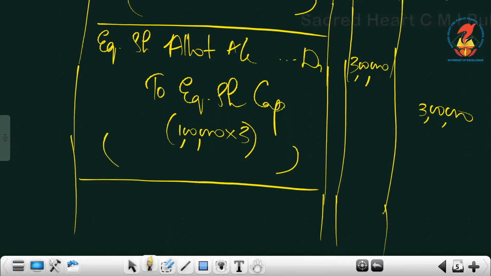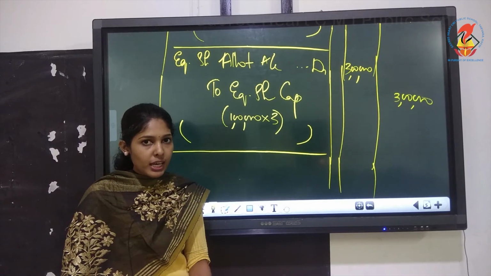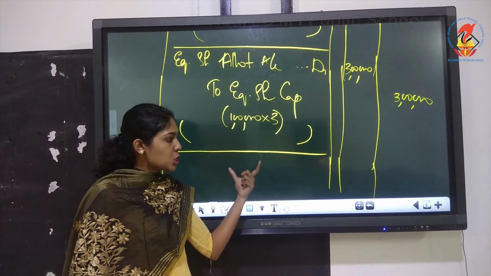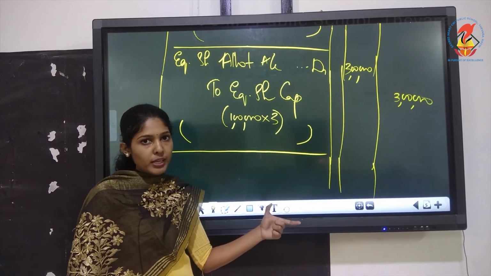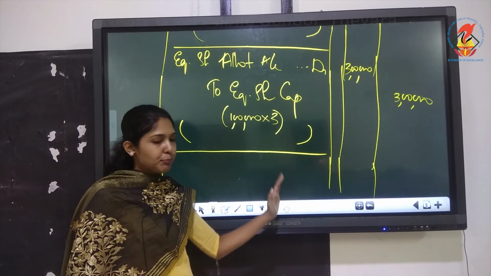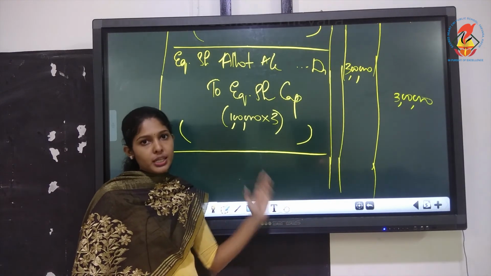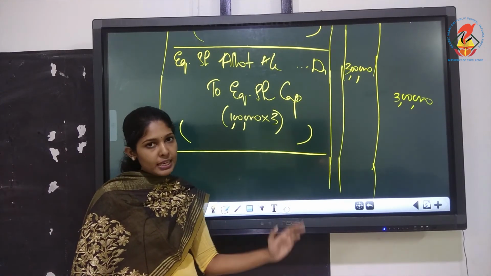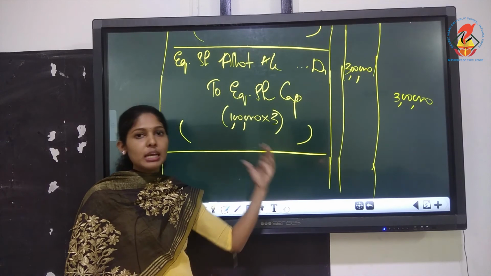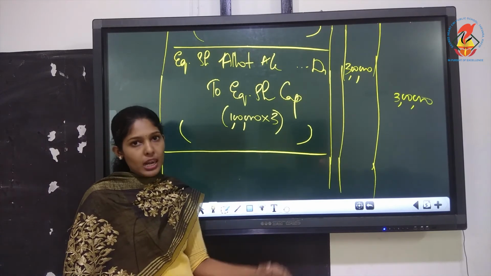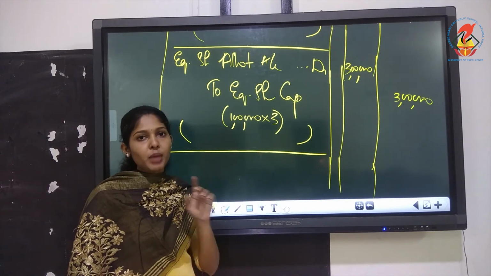Next, before you write the allotment received entry, what should we write? The pro rata entry should come in between. What is pro rata entry? Equity share application debtor to equity share allotment. Meaning is excess application getting adjusted with allotment. Then you can write the bank entry.